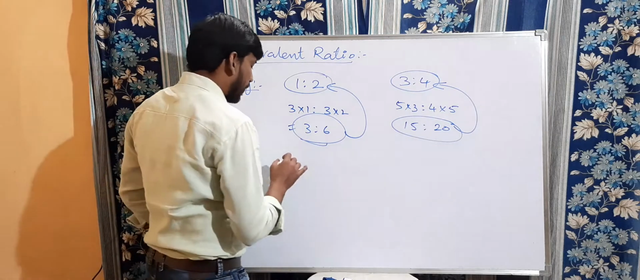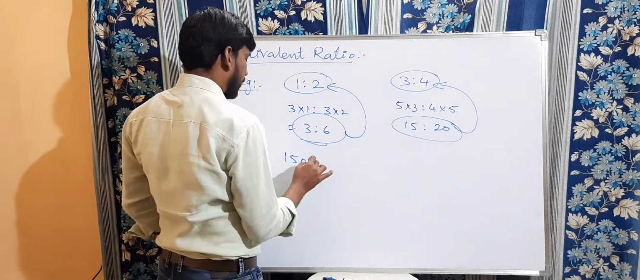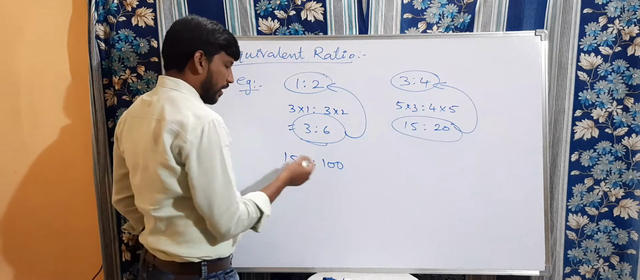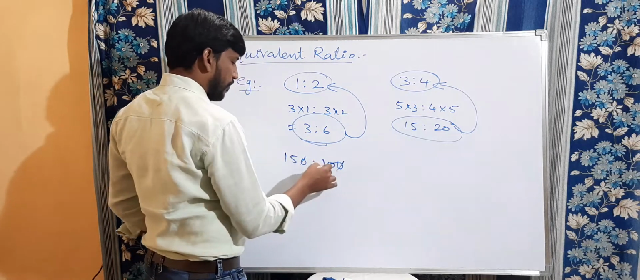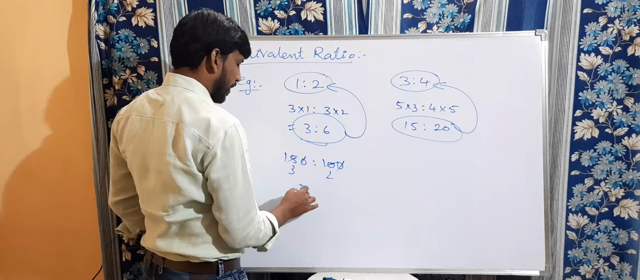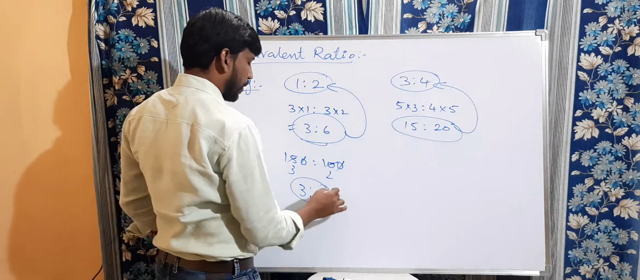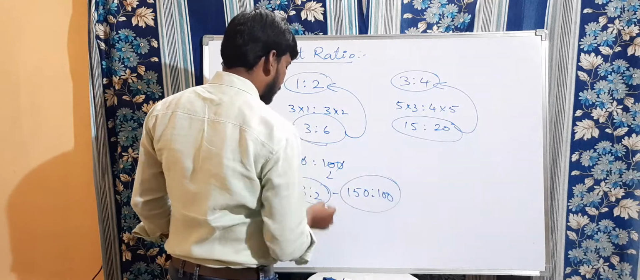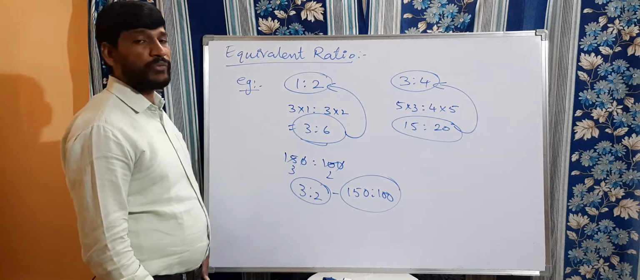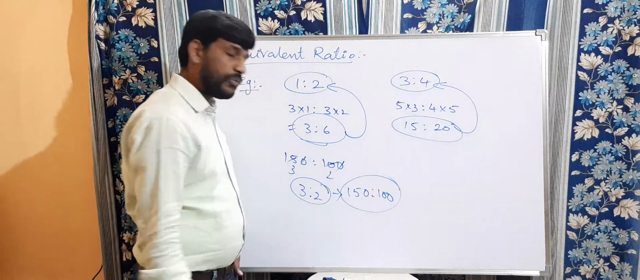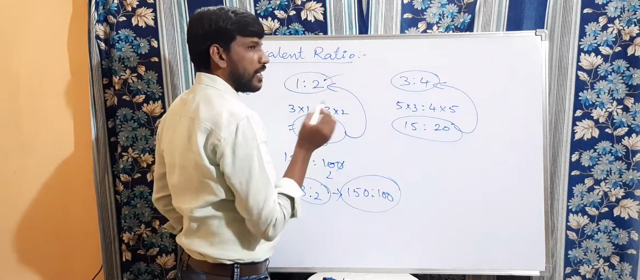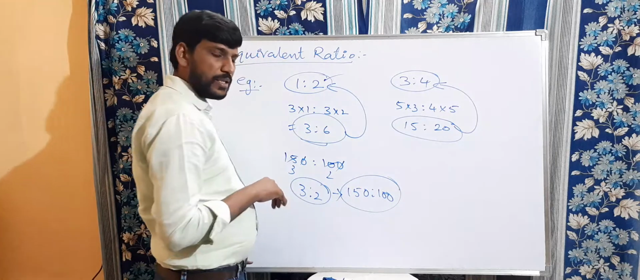Let us find the equivalent ratio of 150 is to 100. Clear? So now here both 0s will cancel. 5 2s are 10, 5 3s are 15. So 3 is to 2 is the equivalent ratio of 150 is to 100. While doing division also, by using cancellation, we can find the equivalent ratio of the given ratio. So this is the simplest form, the standard form. Okay, right?